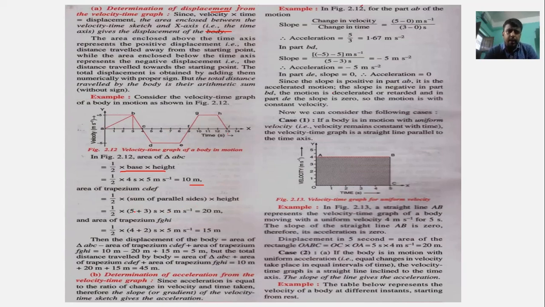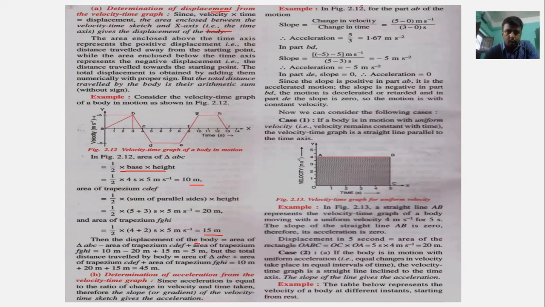So half into 5 plus 3, 5 plus 3 will be the sum of the parallel sides. This is 5, and this is 3, from 5 to 8, and this is from 4 to 9. So in that case half into 5 plus 3 into 5 meter per second would be 20 meter. Now you have to find the area of another trapezium, that is FGHI. In that case also the two parallel sides would be 4 and 2, and 5 meter per second is the height. So we got 15 meter.